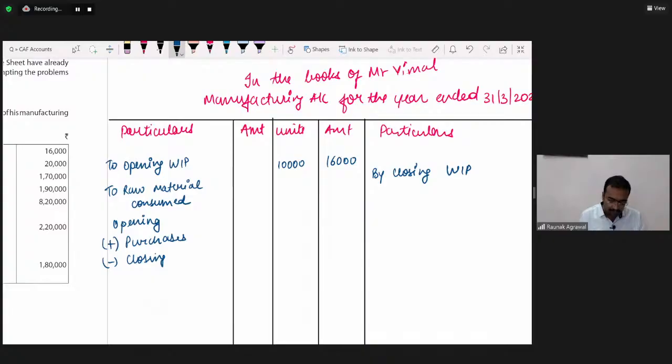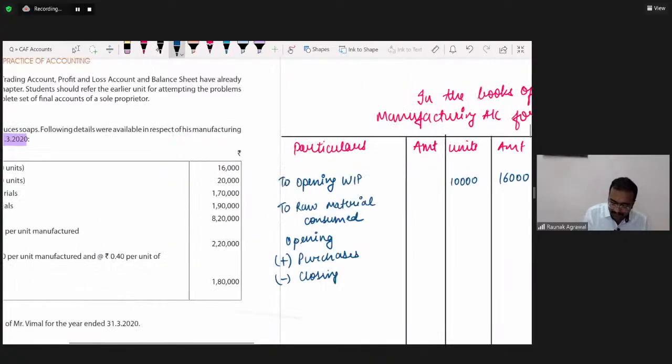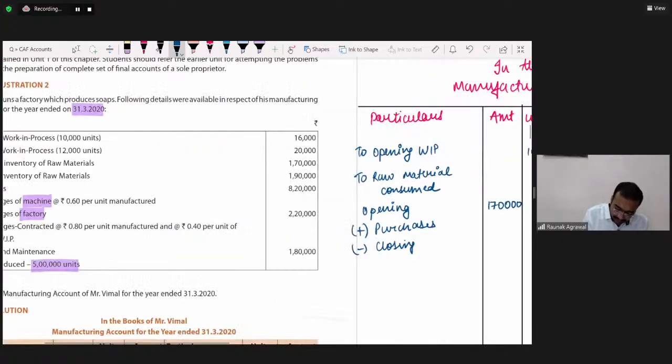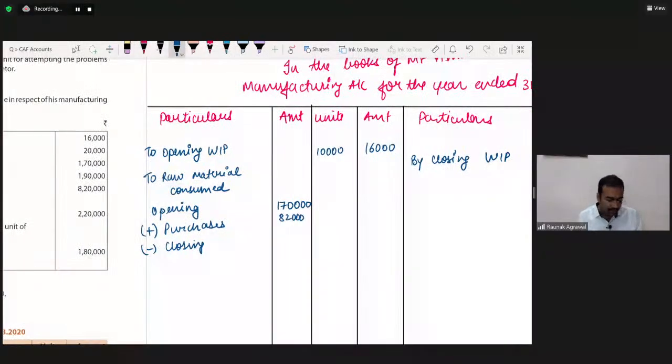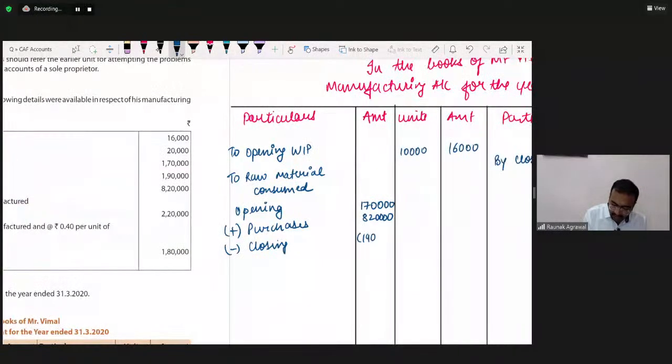Opening raw material we have 1,70,000. Purchases we did for 8,20,000, and closing raw material we have 1,90,000. So what is coming in the outer column? Quickly calculate and comment. What is the figure of raw material consumed?